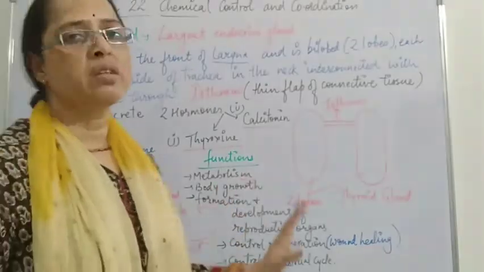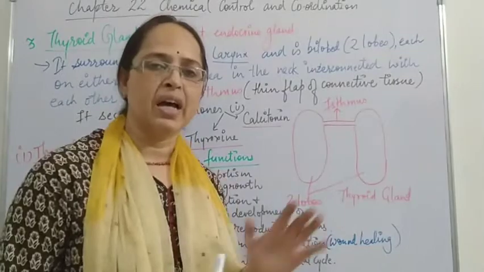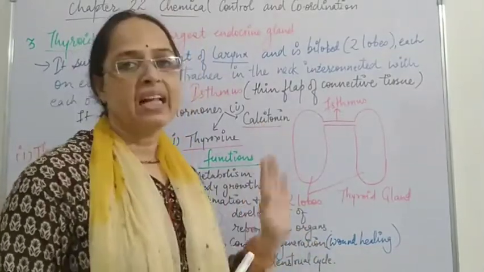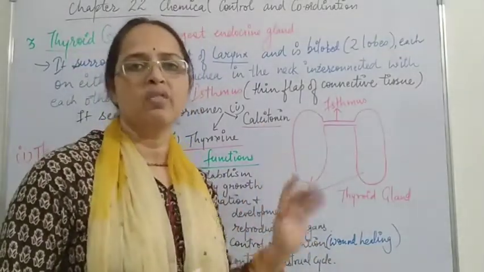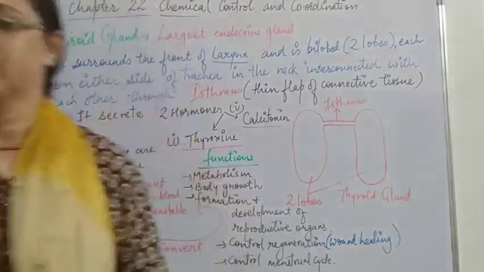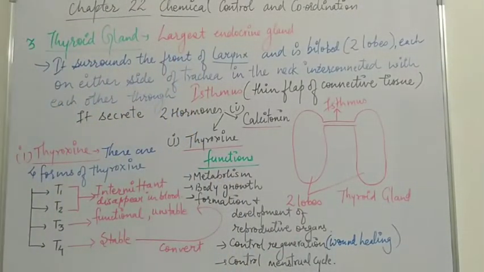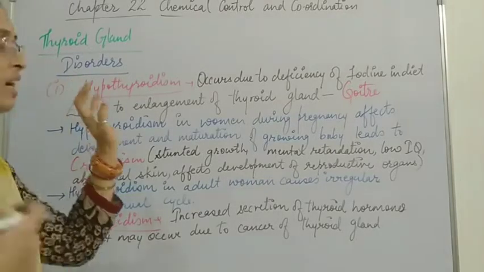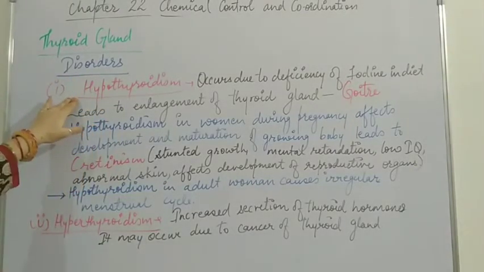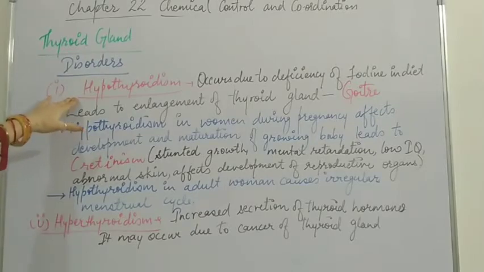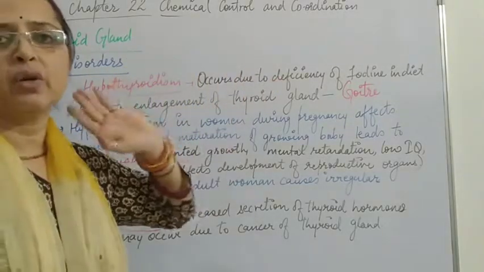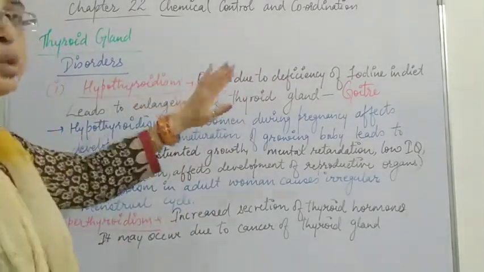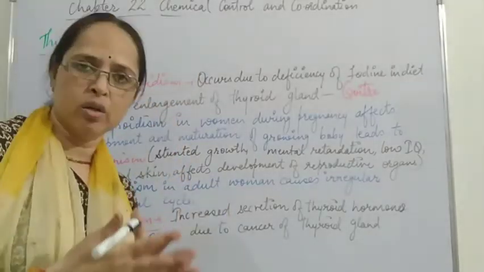Now we discuss the disorders of the thyroid gland and the effects and working of calcitonin hormone. These are the disorders of the thyroid gland. First is hypothyroidism. Hypo here means deficiency of thyroid hormones.